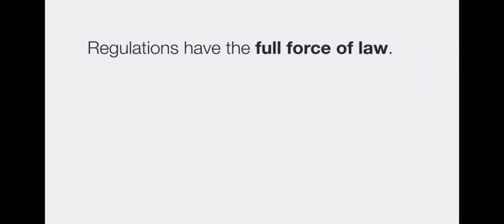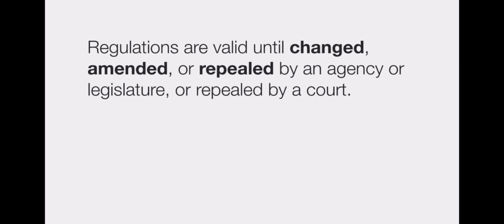Regulations have the force of law because the enabling legislation delegates rulemaking power to the agency. Regulations are valid until the agency changes the regulation, the enabling legislation is amended or repealed, or the regulation is struck down by a court. Some regulations are promulgated with a sunset provision that defines how long the regulation will remain in effect.